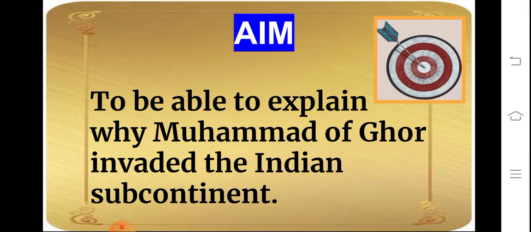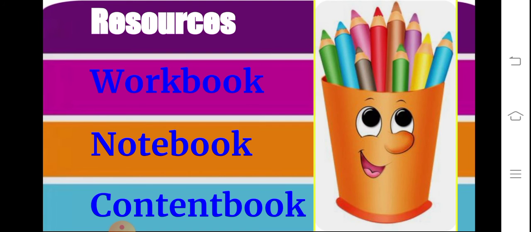So children, our aim of today's learning is to be able to explain why Muhammad of Ghor invaded the Indian subcontinent. Resources needed for today's learning are workbook, notebook, content book, and stationery.